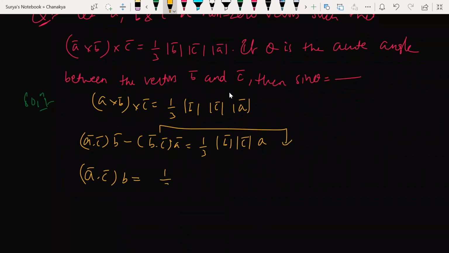What it becomes? 1 by 3 times of magnitude of C, magnitude of B, and magnitude of A, plus, what do you write?